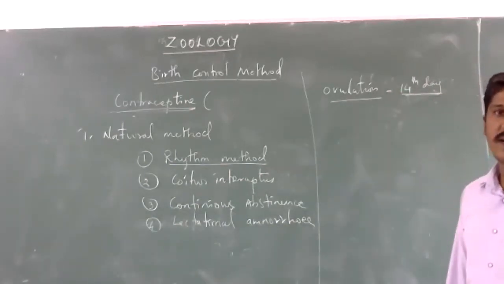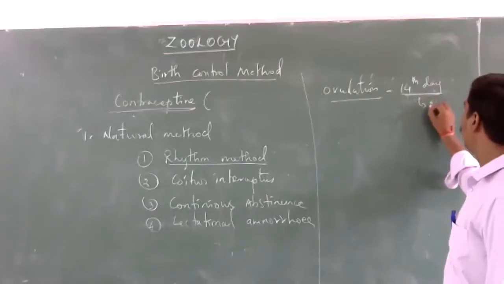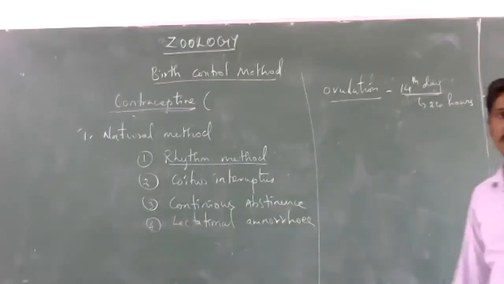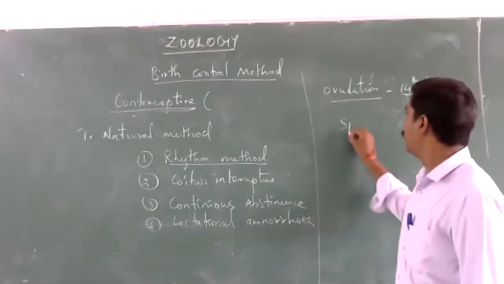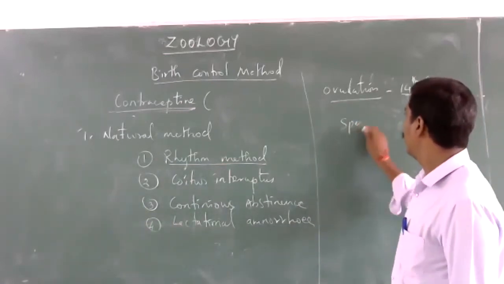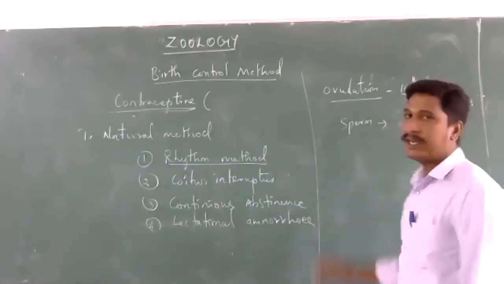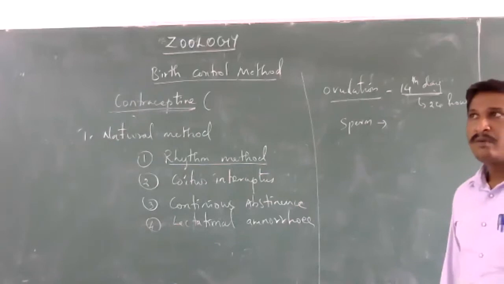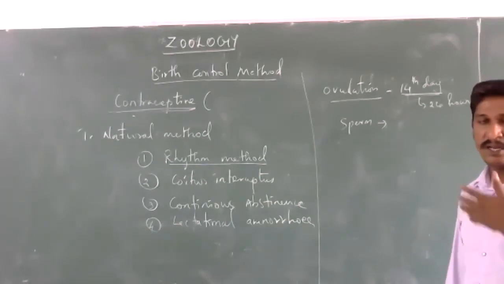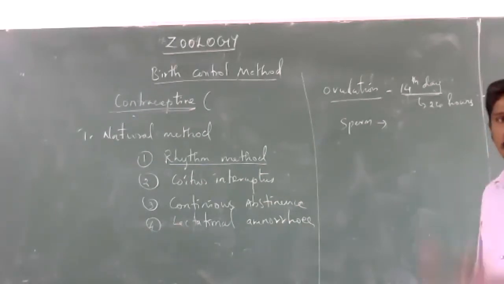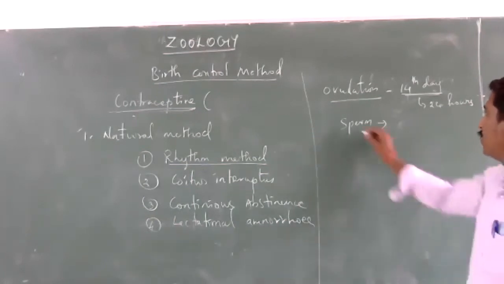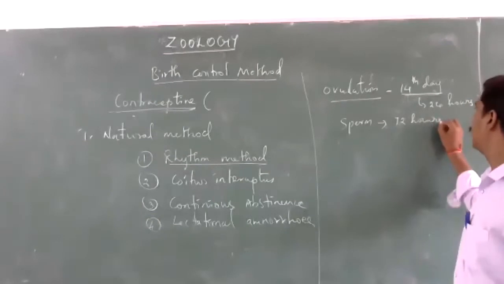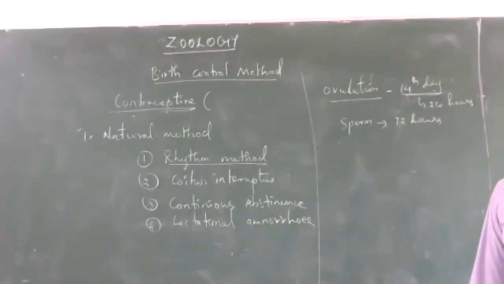The ovum can survive nearly 24 hours. The sperm, after ejaculation, can live nearly 72 hours.